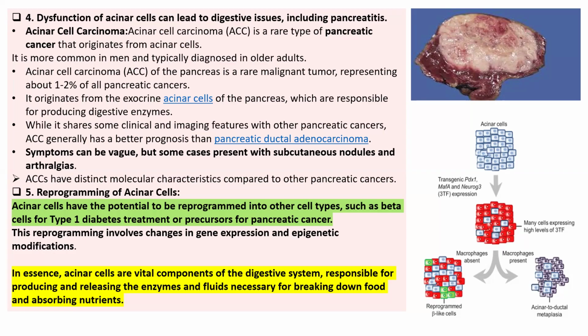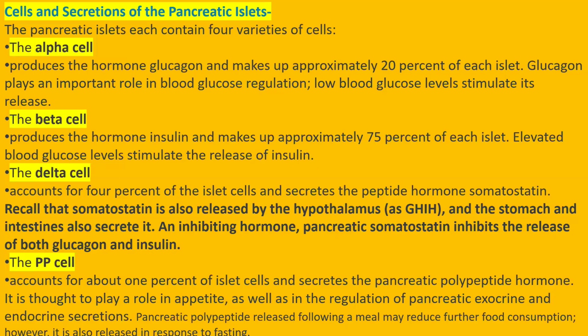So in essence, acinar cells are a very important component of the digestive system, responsible for producing and releasing digestive enzymes, bicarbonates, and fluids, which are necessary for breaking down food and absorbing nutrients through your blood vessels and lymph. Acinar cells are also used for reprogramming, such as into beta cells for type 1 diabetes treatment, or are a precursor for pancreatic cancer.